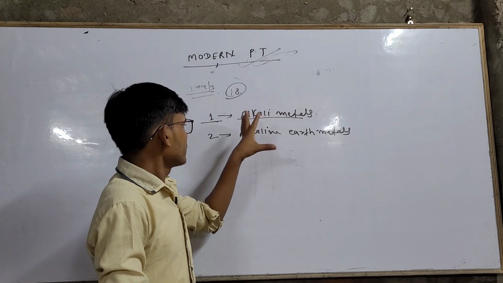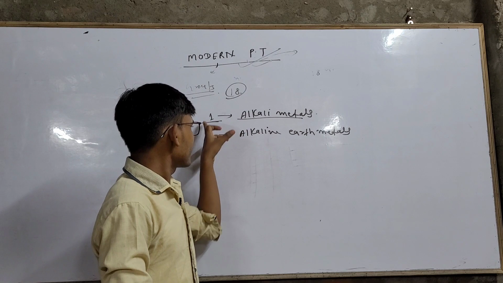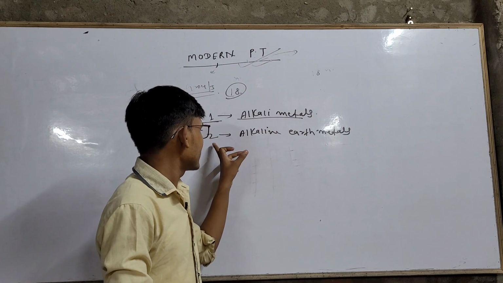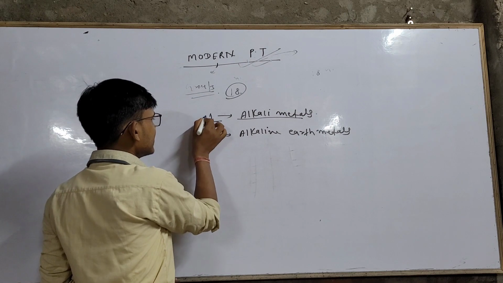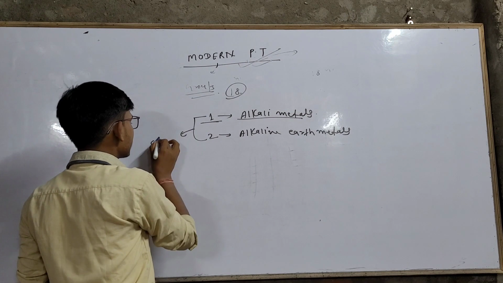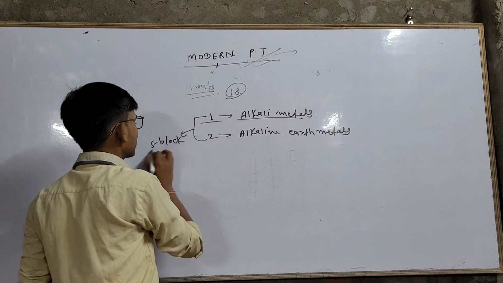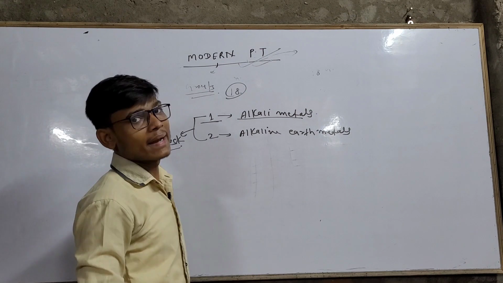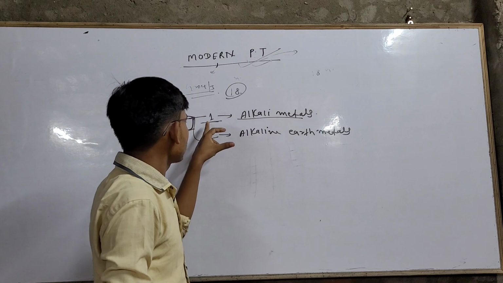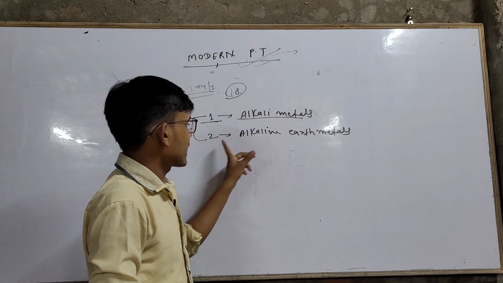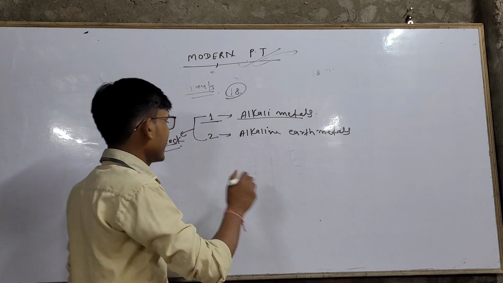Right now you remember that elements of the first group are called alkali metals and elements of the second group are called alkaline earth metals, and these two groups are called S block. Remember this. The first group and second group of the modern periodic table are called S block, in which the first group is alkali metals and the second is alkaline earth metals.